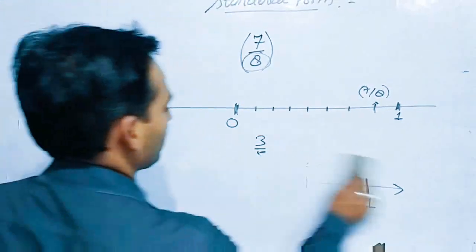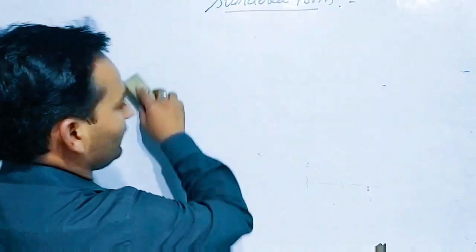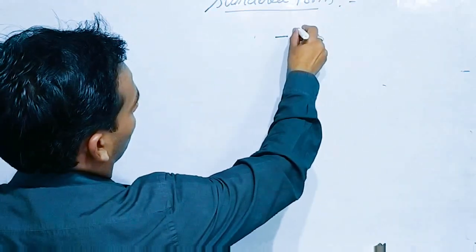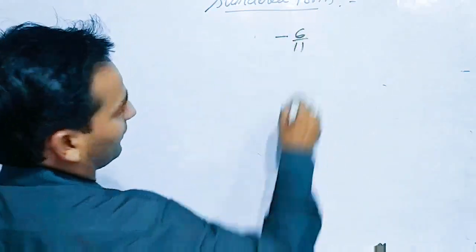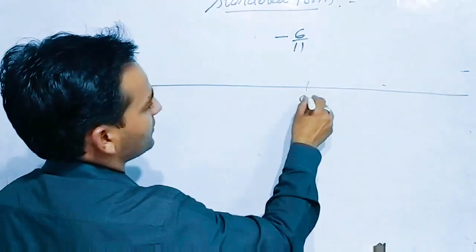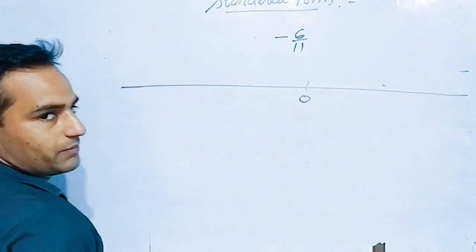Let us take one negative example. A rational number in negative form. If I write minus 6 by 11. Minus 6 by 11. Okay. So make one number line. This is 0. Minus means minus will be this side.